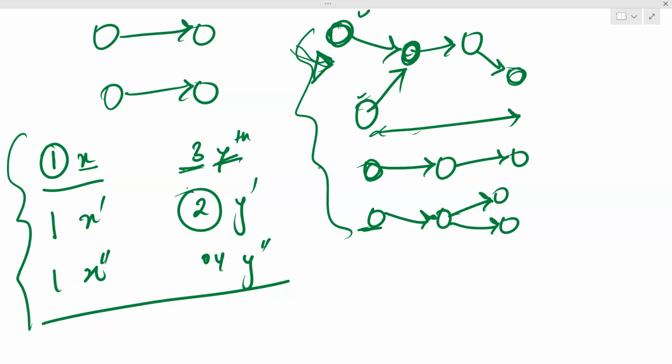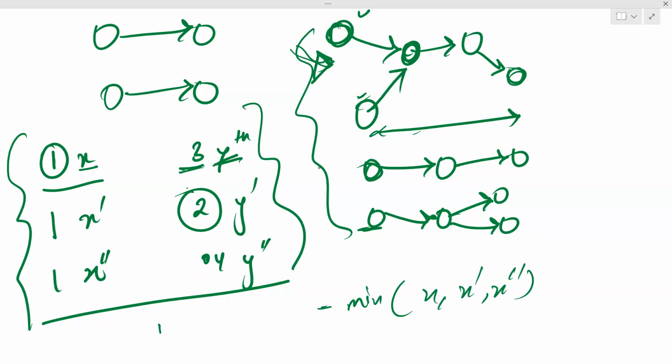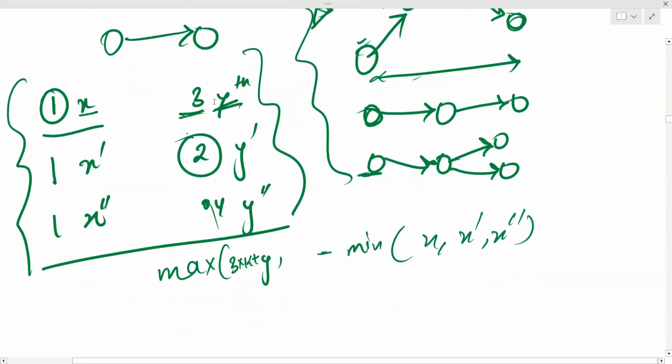Now the only difference is, technically speaking, your answer should be the maximum of these minus the minimum of x, x dash and x double dash. The maximum should be 3 times k plus y... Actually, it should be 2, not 3, because 2 days have completely passed.